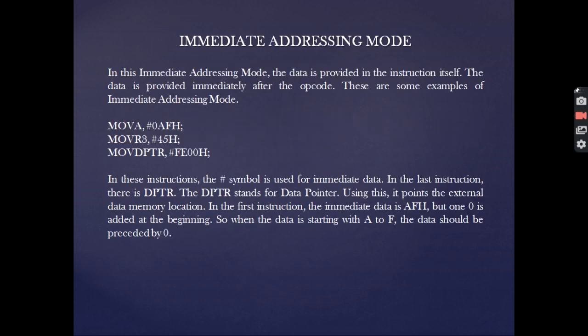What happens in immediate addressing mode? The immediate data bits are accessed. In the example MOV A, #0AFH, we have the AF hex as an immediate data. When any 8-bit data is preceded by the hash symbol, then we can say it is an 8-bit immediate data. The simple instruction is moving this 8-bit data to the specified register, whether it is accumulator, DPTR or R3.